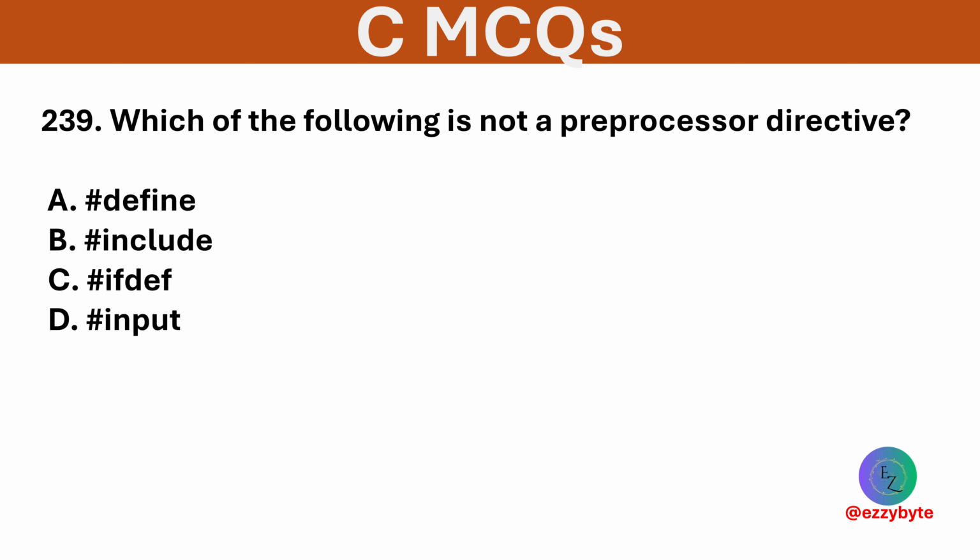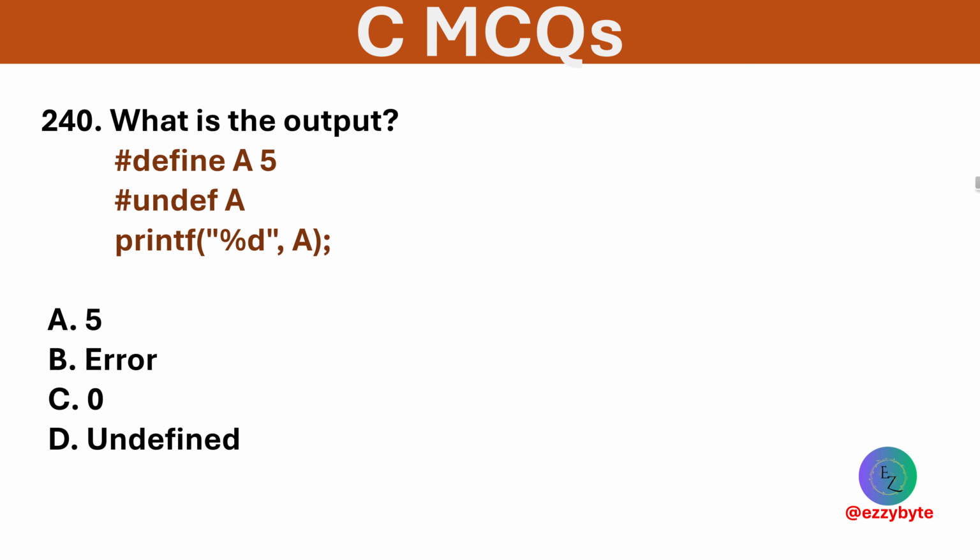Which of the following is not a preprocessor directive? Options are #define, #include, #ifdef, and #input. Option D is correct. #input is invalid. What is the output of this code? Options are 5, error, 0, and undefined. Option B is correct.